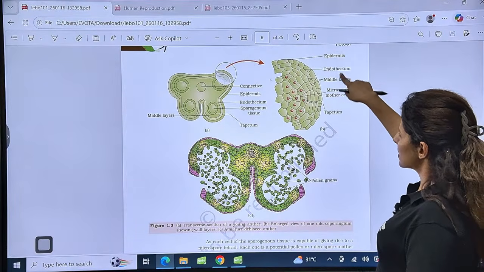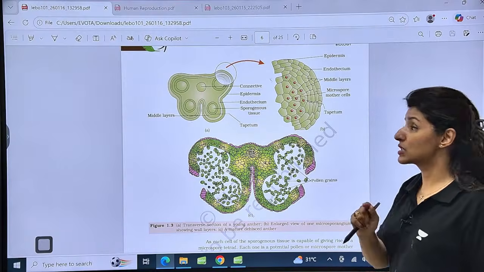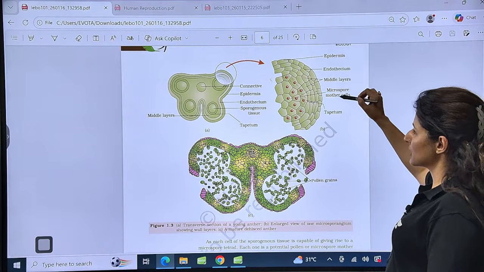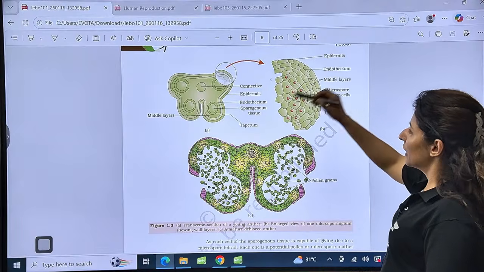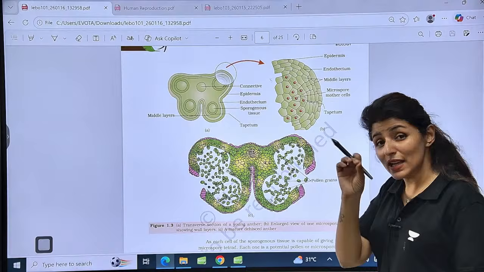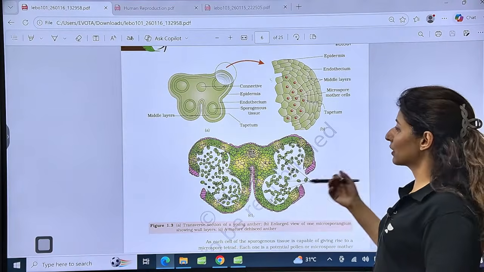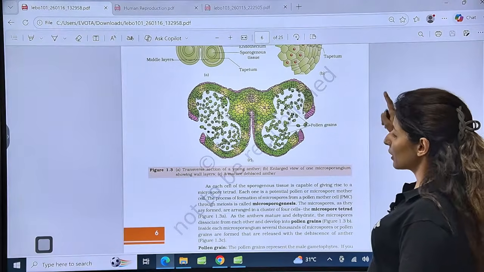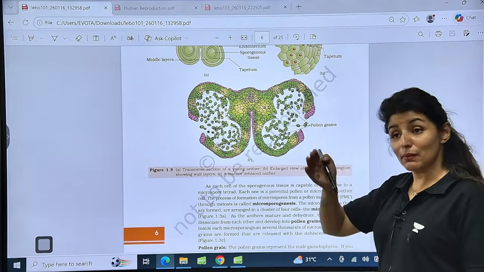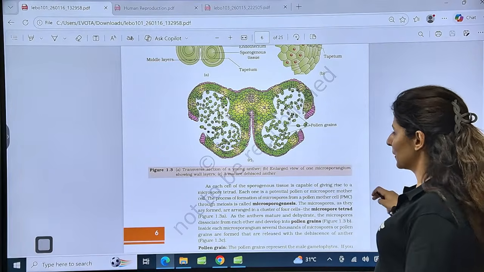So this is outside to inside. You should know the correct sequence to arrange the layers: epidermis, endothelium, middle layers, then tapetum, and inner to that are present the microspore mother cells. So each cell of sporogenous tissue is an MMC, microspore mother cell. The ploidy of microspore mother cell is 2N, but after meiosis, microspores and microgametes will be haploid, right?